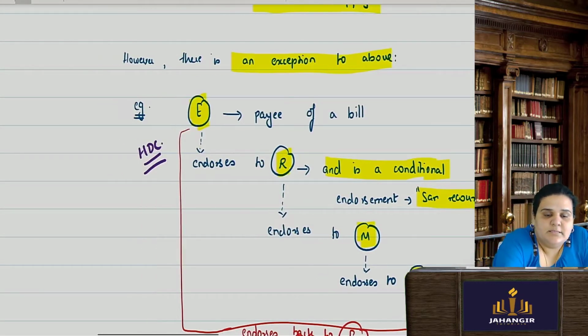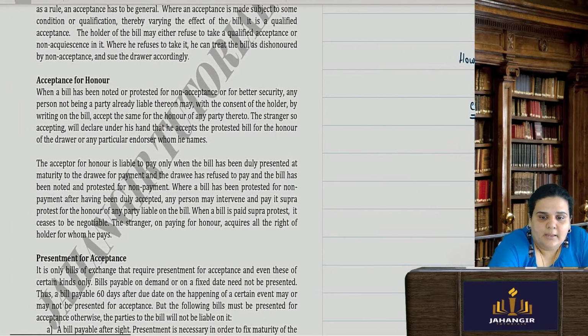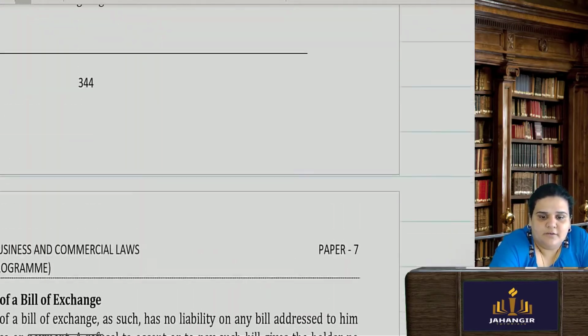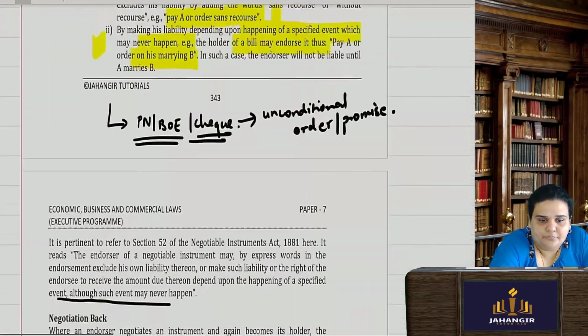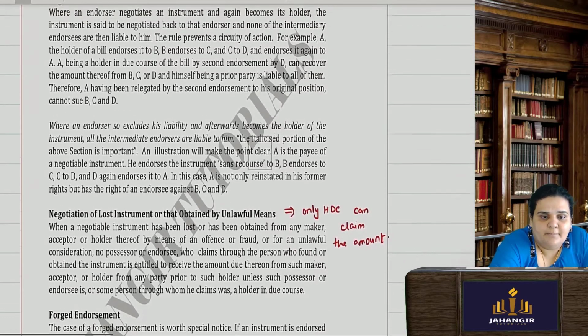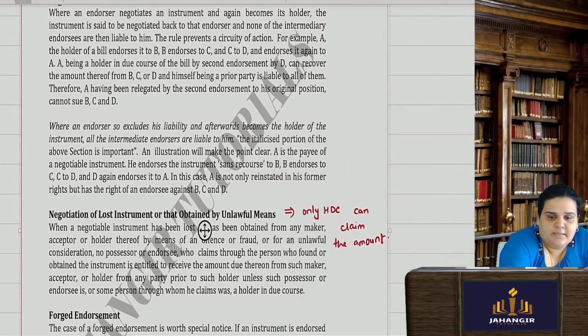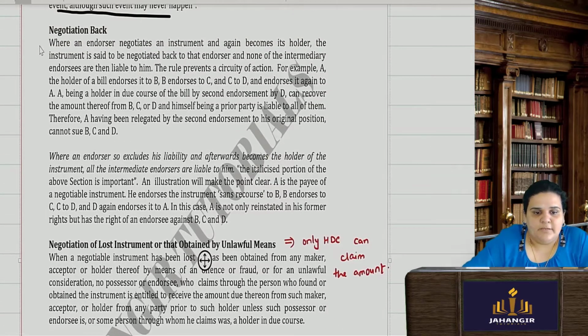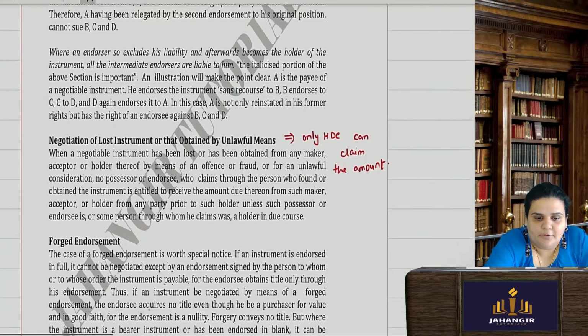So this is about negotiation back. This is what is given even in your module. So we have completed this. I have explained all of it with the same example, so it will be easy for you to understand when you read the notes or this module.